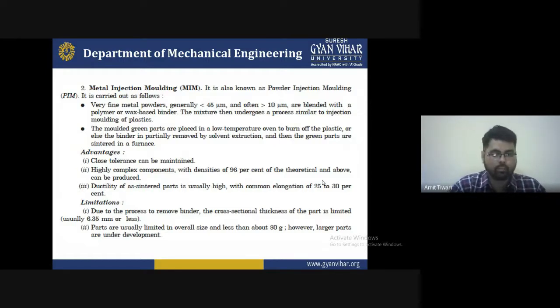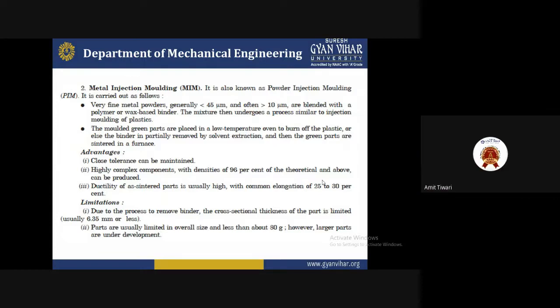So these are some limitations of the ratio of length to part thickness. Second, the parts are usually limited in overall size to less than about 80 grams. However, the larger parts are under development.